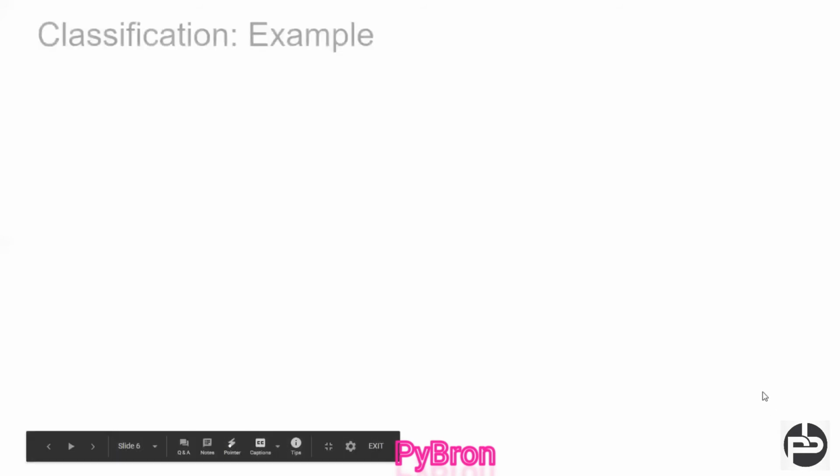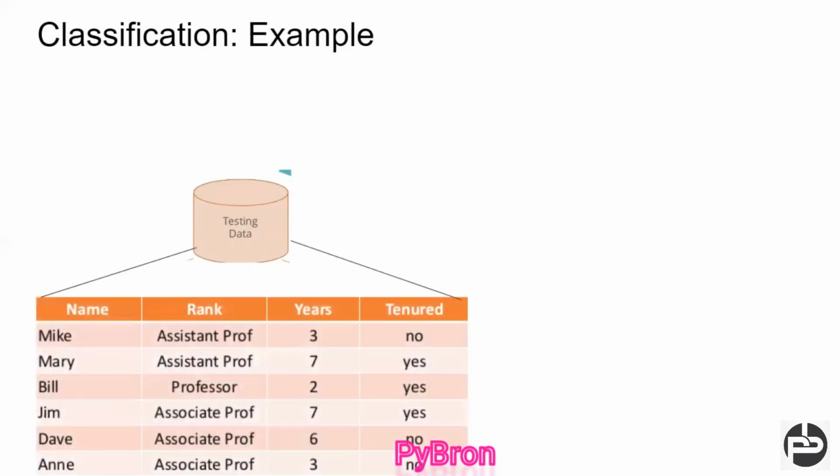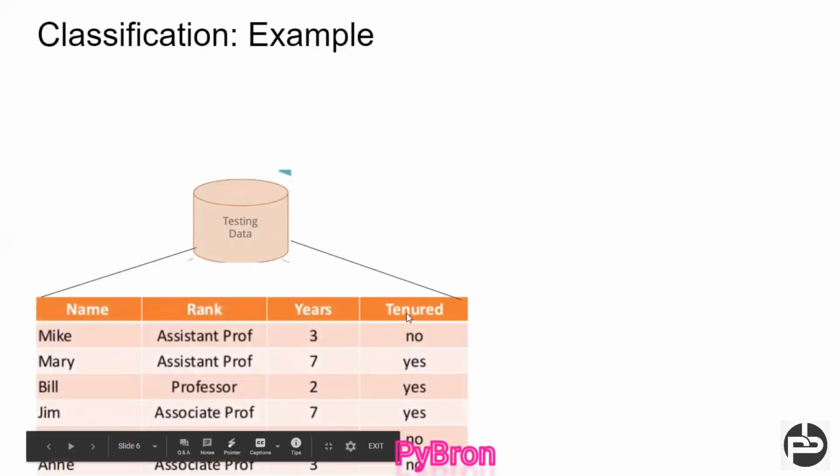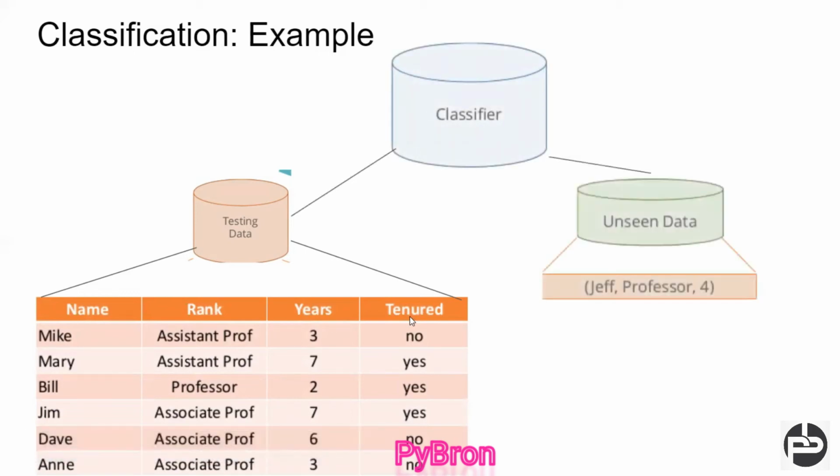Now some examples. Once your model has been created, you will get unseen data, like this. We have the unseen data, testing data, and we are going to apply the classifier model on top of that. In the unseen data, we ask about Jeff, rank professor, and whether he got tenure or not.